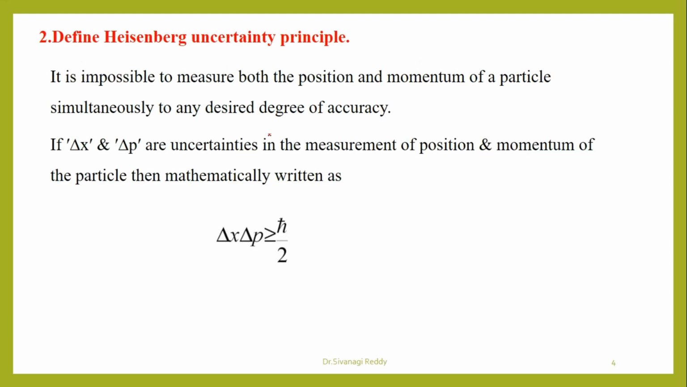The next one is, define the Heisenberg uncertainty principle. The Heisenberg uncertainty principle states that it is impossible to measure both position and momentum of a particle simultaneously to any desired degree of accuracy. Similarly to position and momentum, the same holds for energy and time. So uncertainties will exist by default.